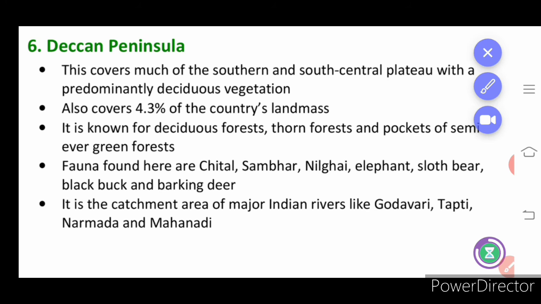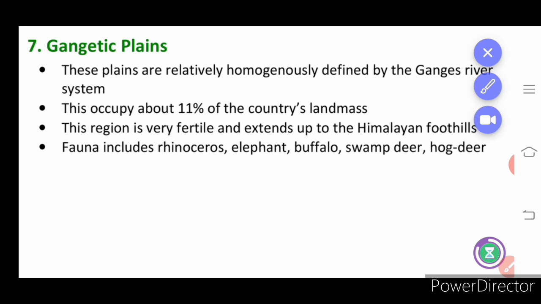Next, the names of fauna are given here, the names of the animals living in the Deccan Plateau. Next, Gangetic Plains. These plains are relatively homogeneous, defined by the Ganges river system, occupying only about 11% of the country's landmass, and they are very fertile areas. And the names of the fauna are given. Rhinoceros and elephant are the major fauna in this Gangetic plain.